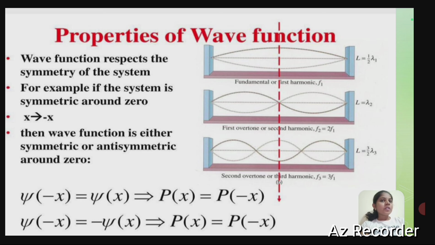For example, if the system is symmetric around 0, x is equal to minus x. Then the wave function is either symmetric or anti-symmetric around 0. So psi of minus x is equal to psi of x, that is psi of x is equal to psi of minus x. Or psi of minus x is equal to minus psi of x. This is the wave function property.